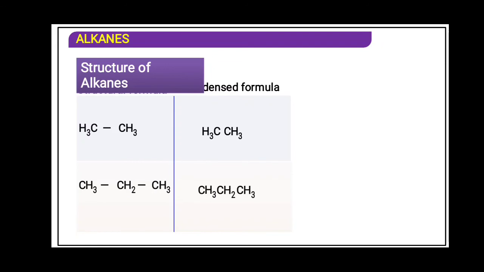Now, what is structural formula and condensed formula? Try to understand. When you show the bond, it is a structural formula. If you compress the bond, it becomes a condensed formula. This is the molecular formula: you are counting the atoms and writing. Now we will see the dash formula, that is, the bond line formula.